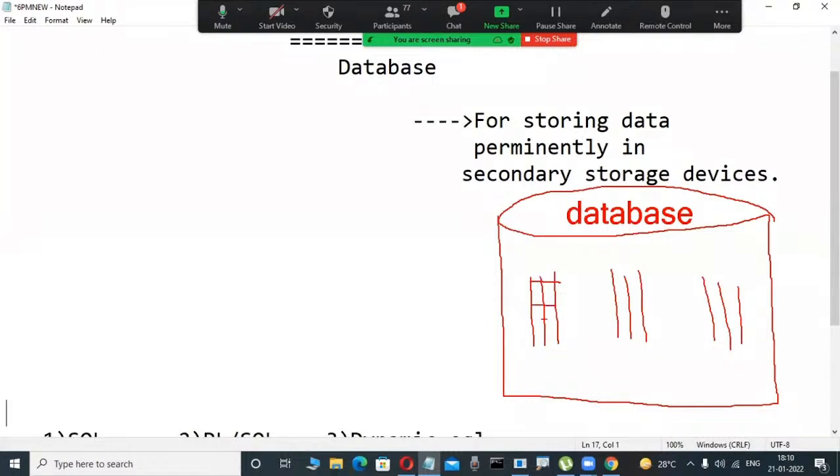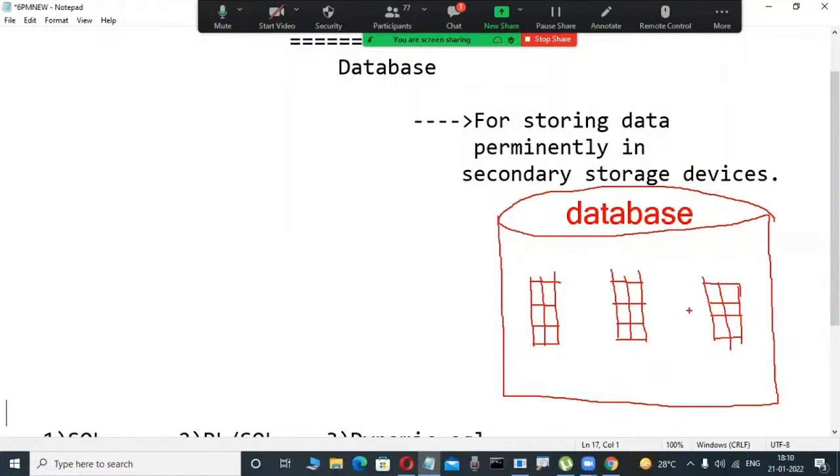Actually, E.F. Codd introduced this relational data model concept. Based on that, these types of databases are implemented in different companies. E.F. Codd was a mathematician working at IBM. That's why he decided to store or represent the data in the format of a matrix. Matrices in mathematics, everyone knows, have rows and columns.